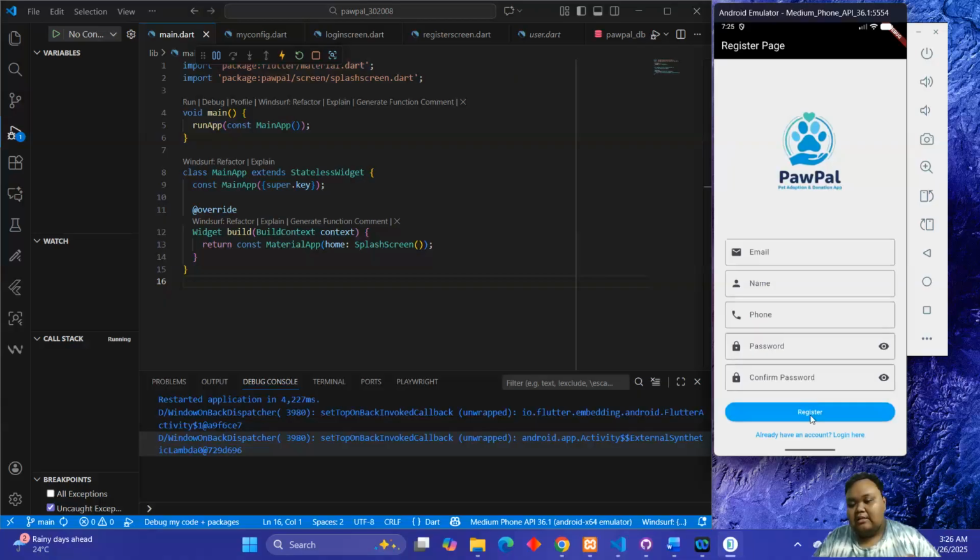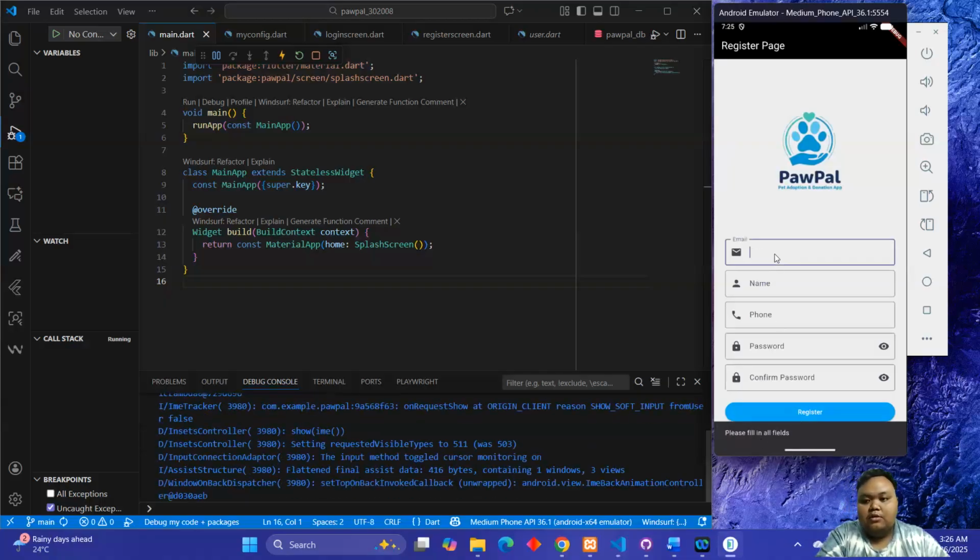Okay, let's say if you did not fill any field at the registration, then you click the register, it will pop up, please fill all field. Okay, now we want to fill all the field.